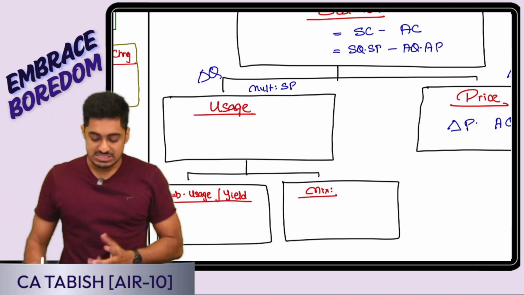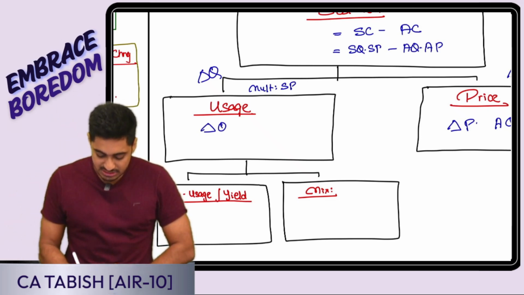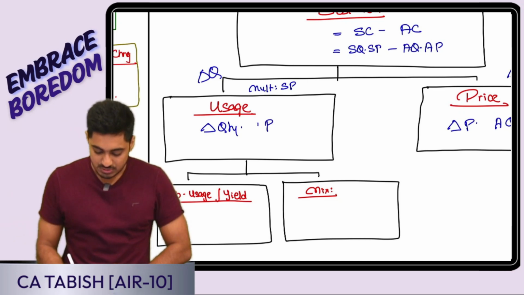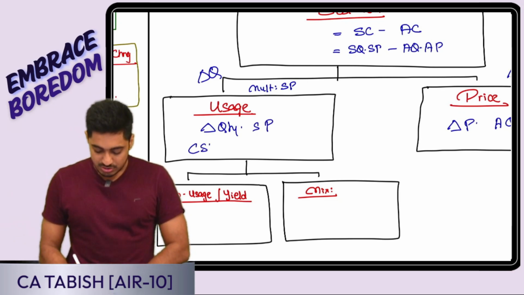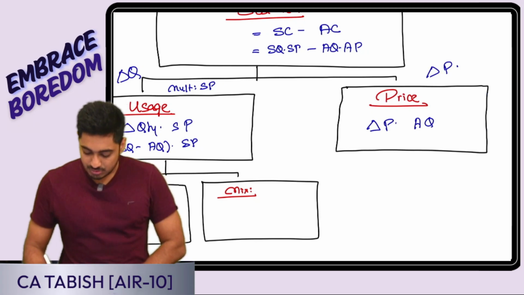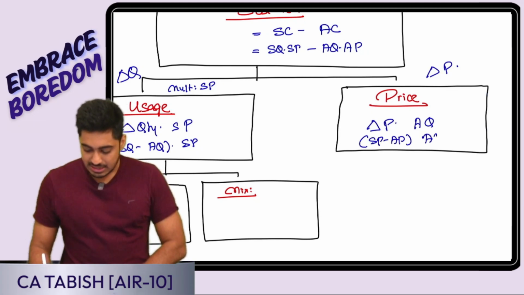Usage variance, what is changing? Quantity is changing. So it is a difference in quantity, convert into value into price. Which price? Standard price. So it is going to be standard quantity minus actual quantity into standard price. If I want to write the price variance, it is difference in price: standard price minus actual price into actual quantity.